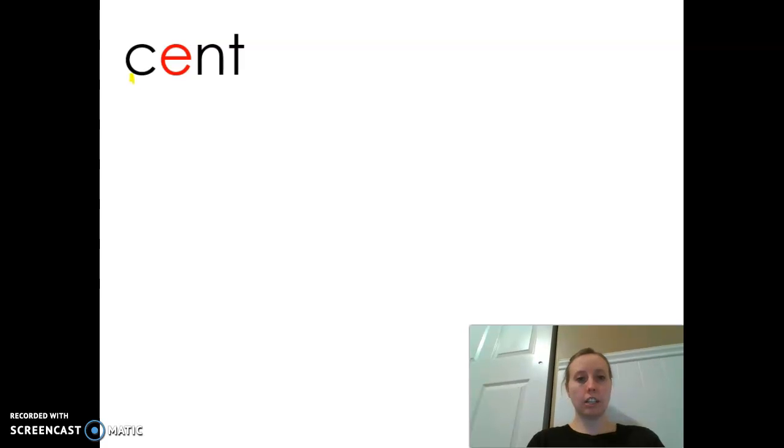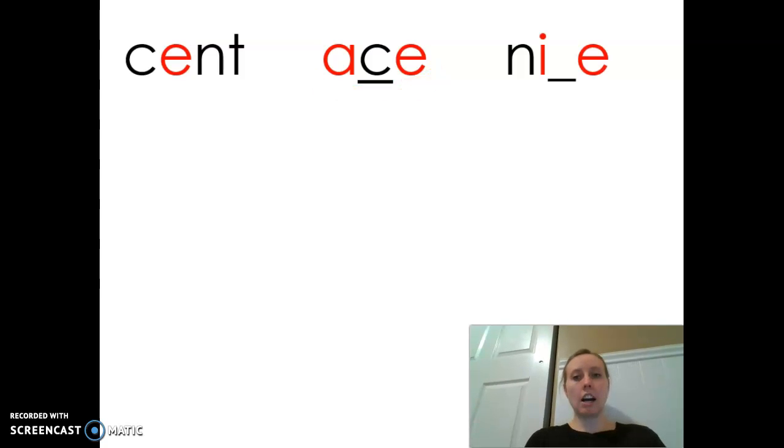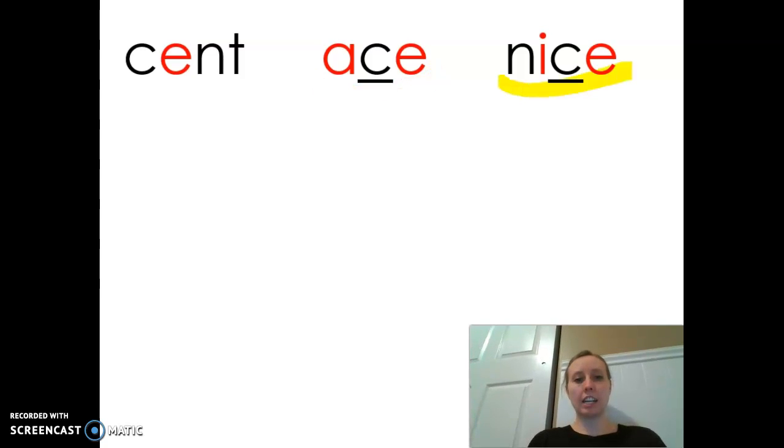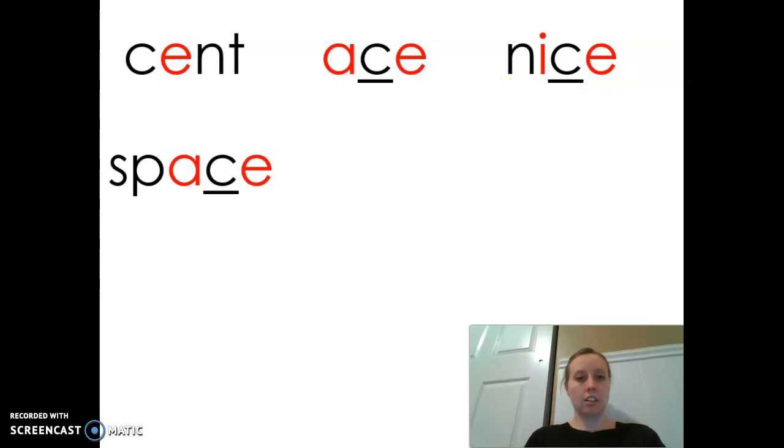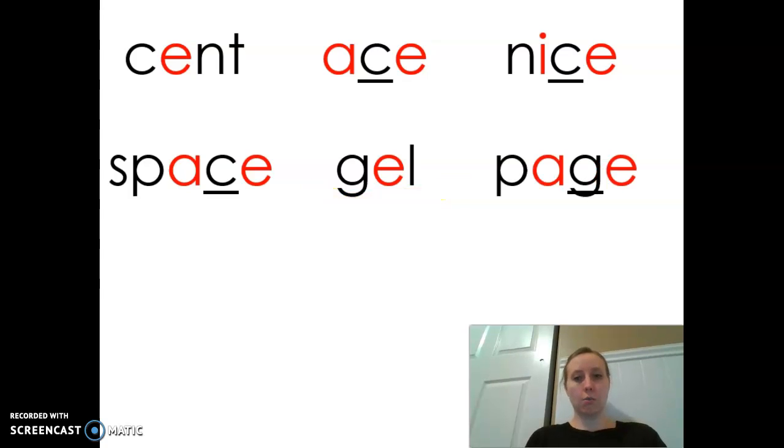Okay, let's read some of these. And word. Scent. Ace. Ice. Word. Nice. Now we'll take turns. Your turn first. Word. Space. Blend together. Gel. Your turn. Word. Page. Remember, GE says J.